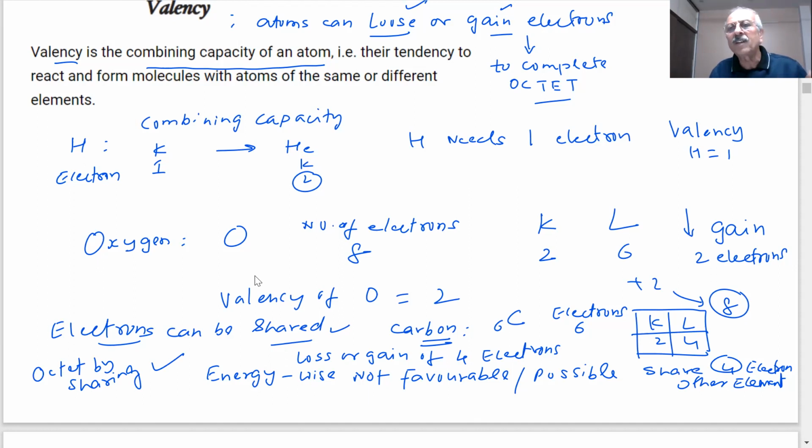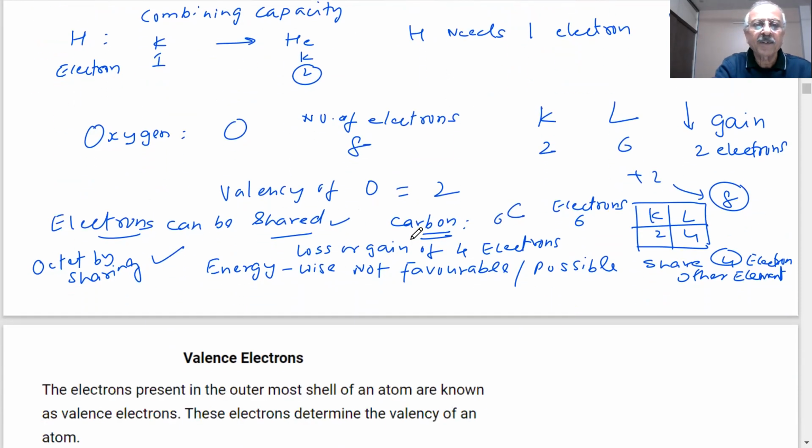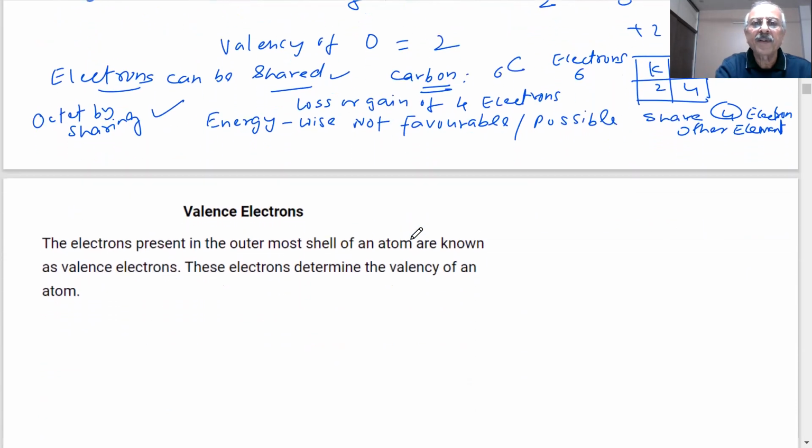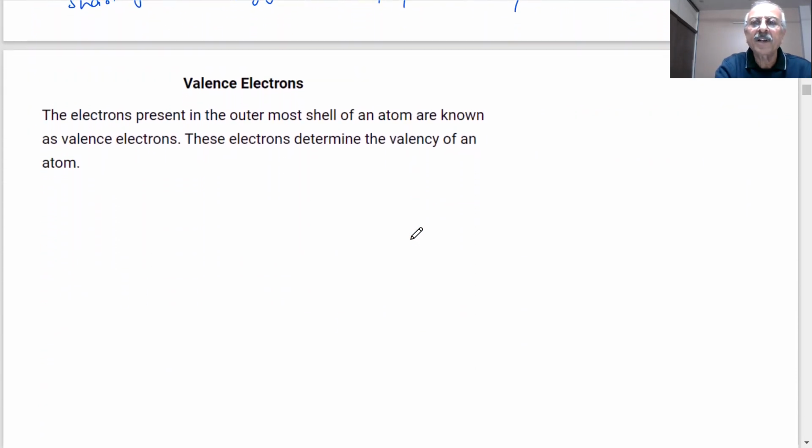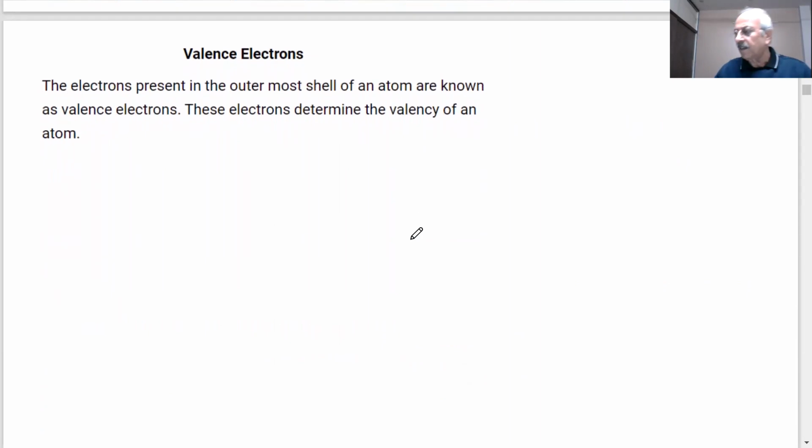The only thing we have told you right now is the octet rule: the outermost shell will try to get completely filled. That explains valency from the chemistry point of view. Is the point clear? Yes, sir. So please pay attention, and every term will be explained in a very simple manner by me.